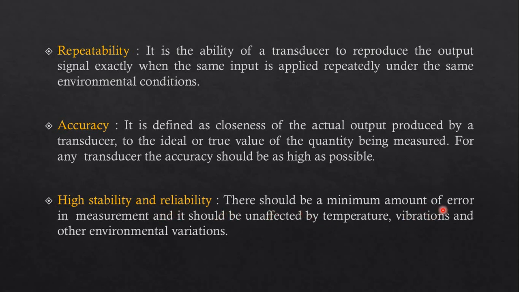There should be a minimum amount of error in measurement, and it should be unaffected by temperature, vibrations and other environmental conditions. Suppose we are going to measure pressure or current or any other physical parameter, either level or flow, it should not be affected by other parameters, and if it is affected, then we need to protect that measuring device so that it does not get a large amount of error in its measurement. So our transducer or instrument should have high stability and reliability.